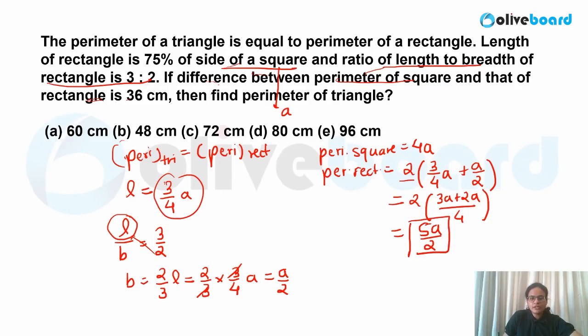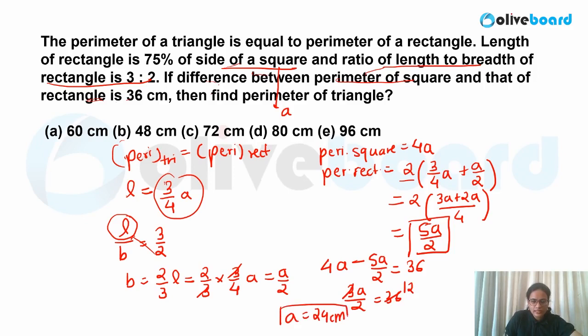Now what is given in your question? The difference between the perimeter of the square and the rectangle is given in your question. So 4A, the perimeter of the square, minus 5A/2 is equal to 36 in your question. Right? So you can calculate this value. This is nothing but 3A/2, which is equal to 36. Very easily I can divide this. So the A value is nothing but 24 centimeters over here.